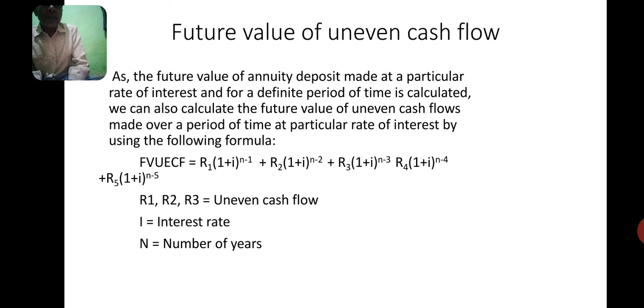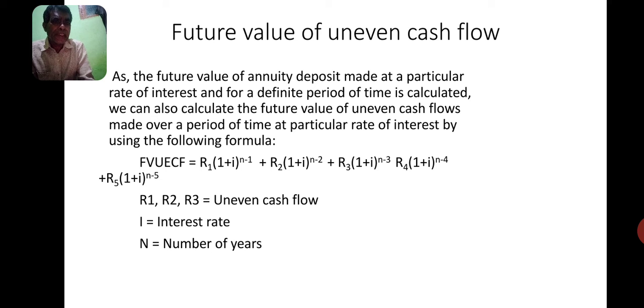Future value of uneven cash flow equals R1 into (1 plus i) to the power of n minus 1. Here i is the rate of interest, n is the maximum number of years. It is for the first year.